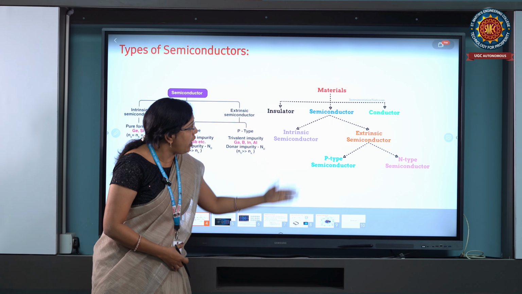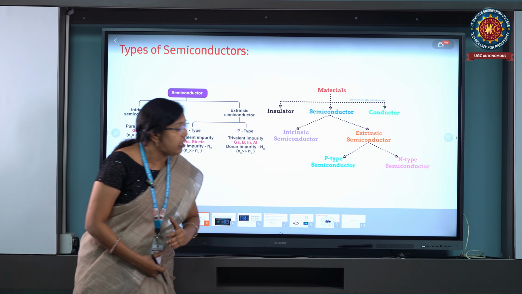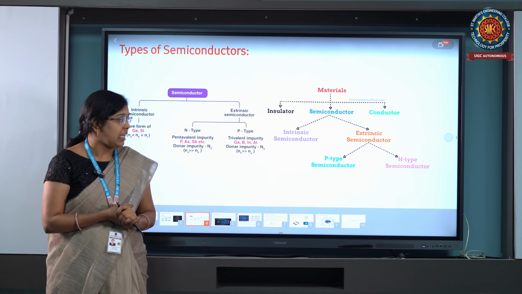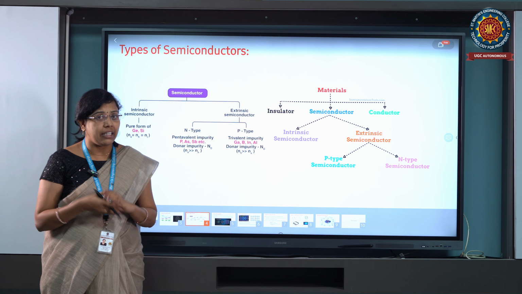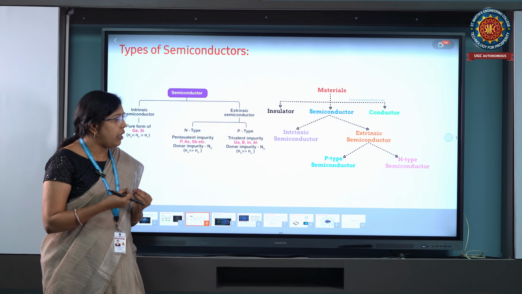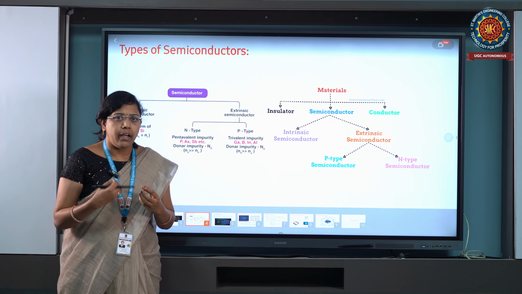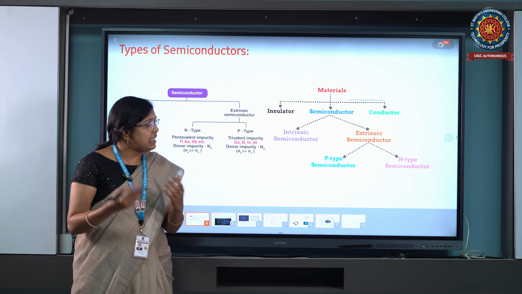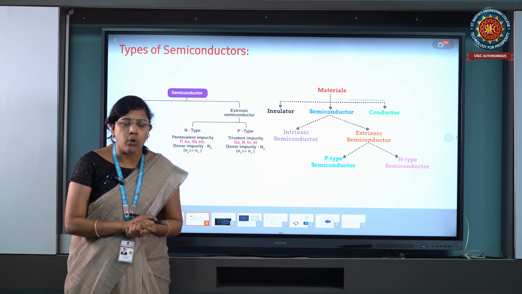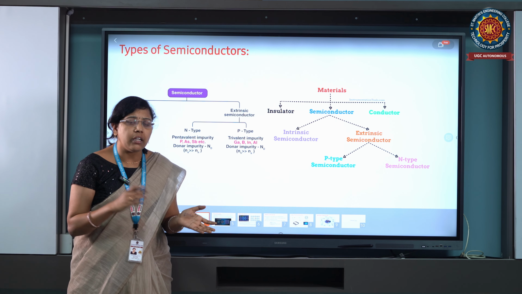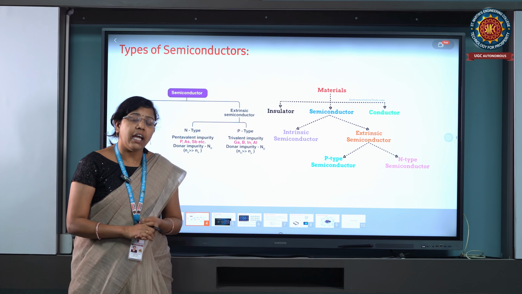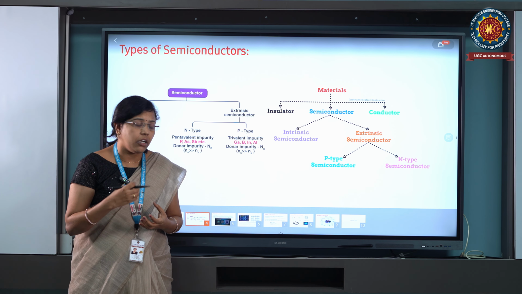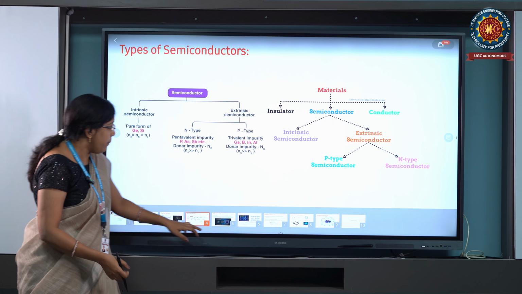When we compare intrinsic and extrinsic semiconductors, the P type always has holes, and the N type always has electrons. Electrons always want to move from one place to another. These electrons occupy the P type holes. When these holes pair with the electrons, we can observe the depletion layer. That depletion layer gives the result.